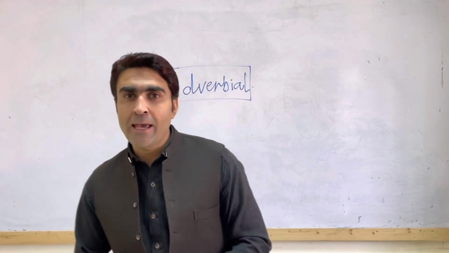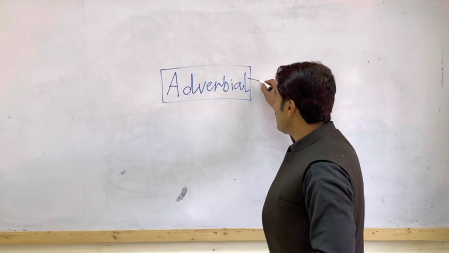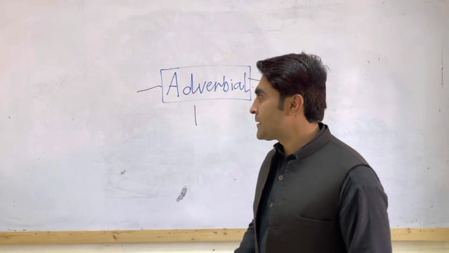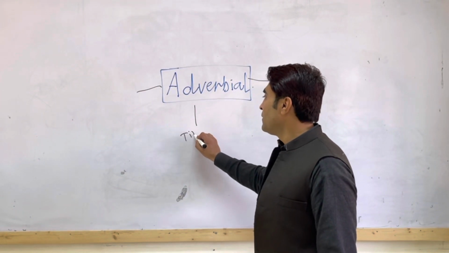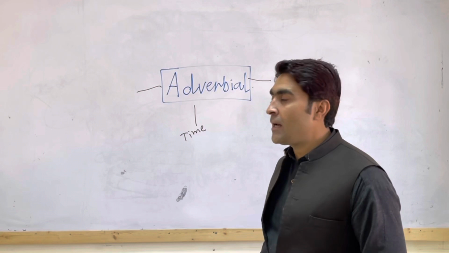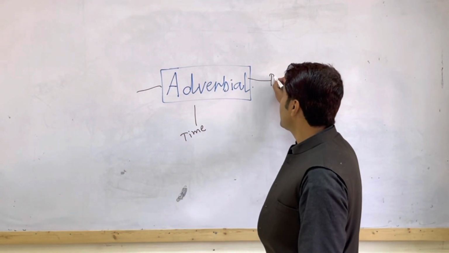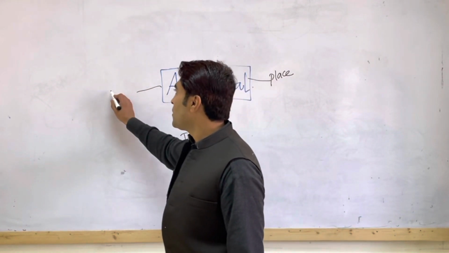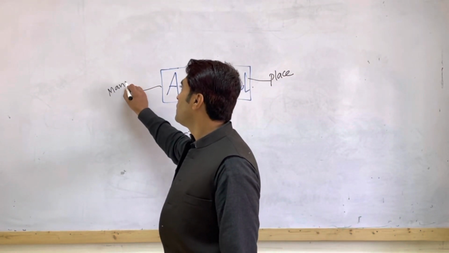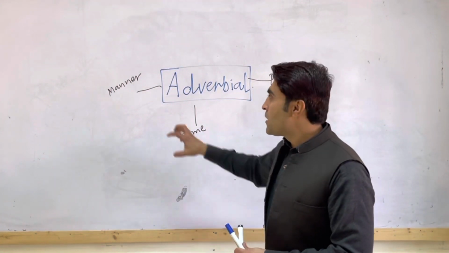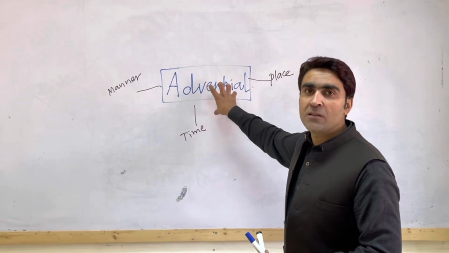First of all, I would say that adverbial can be three things. It is time, the first one. I will give you an example of time. And the next one is called place. And the next one is called manner. Now, collectively, these are called adverbial.